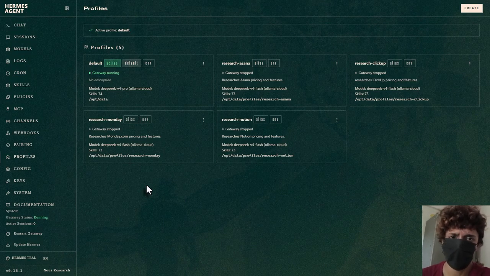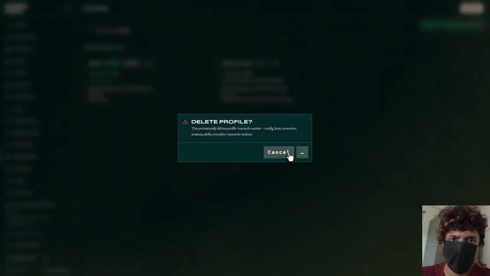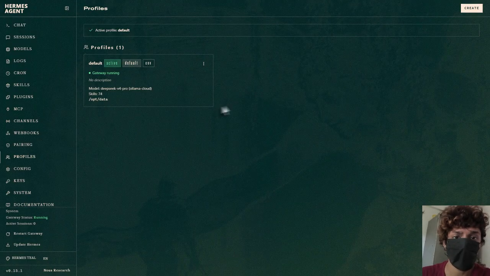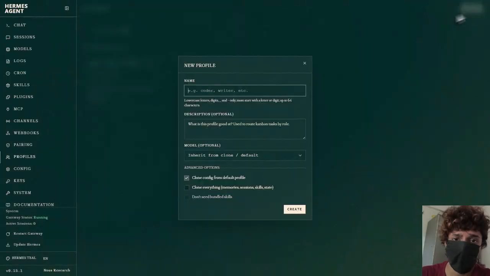And one researcher scales. 10 competitors next week, same agent, more tasks. If you have 4 profiles, you'd build a new one every single time and it's a dead end. So let's delete them. And of course we keep default. And now the right way. One profile. Let's click on create.